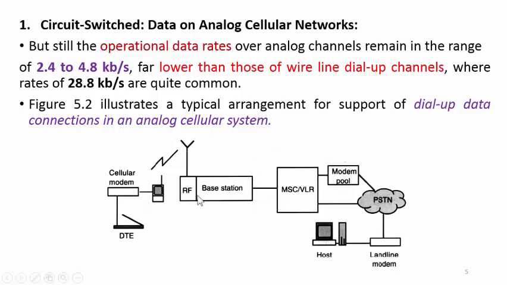And at the right hand side are the typical blocks observed in a cellular network, that is the BSS, the base station with RF feed and the antenna section. This BTS or BSS is connected to the mobile switching center with the VLR, visitor location register, and the modem pool. This MSC and modem pool are again connected to the PSTN network, the public switched telephone network.